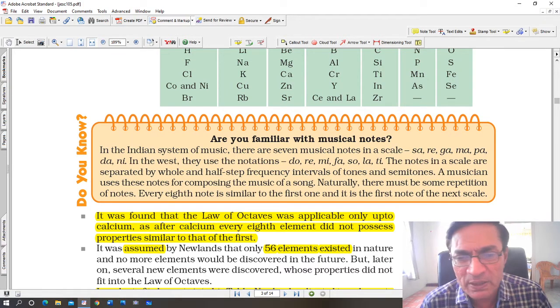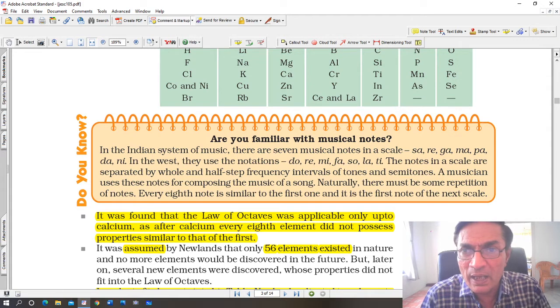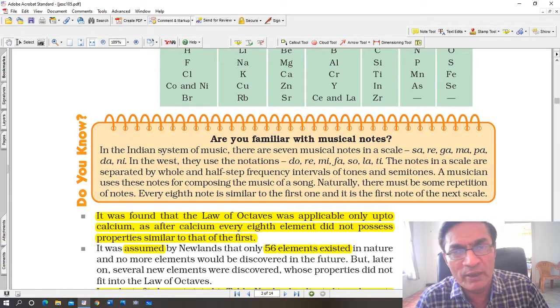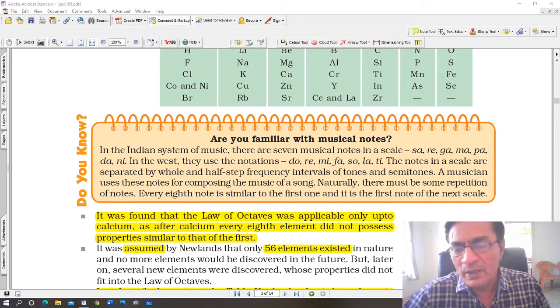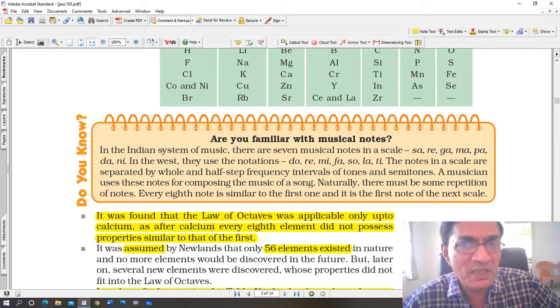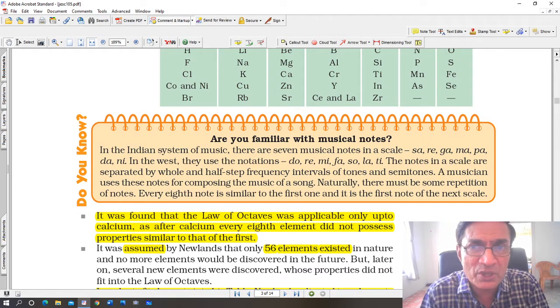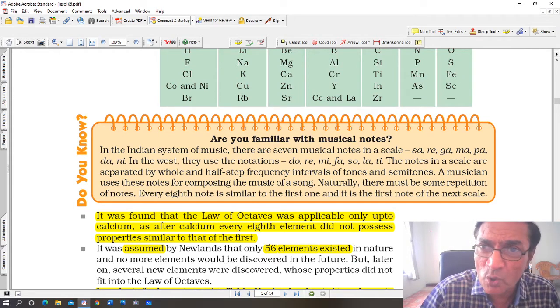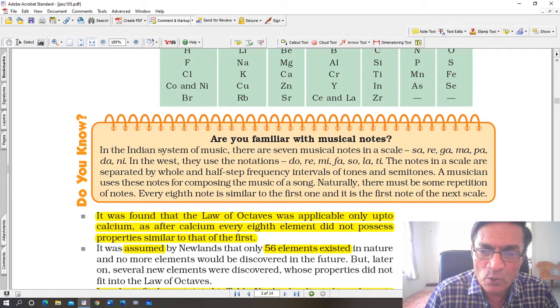Naturally there must be some repetition of notes. There will be repetitions, and in any musical note, if you are someone who listens to a lot of songs, you will find that in the same song certain notes are repeated, and that is why we like it. Everything is not completely different. You listen to your favorite music, you will see there are repetitions in the music. So that is what is called rhythm. Every 8th note is similar to the first one, and it is the first note of the next scale.